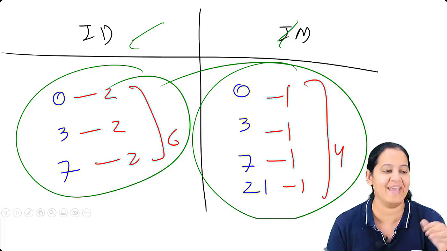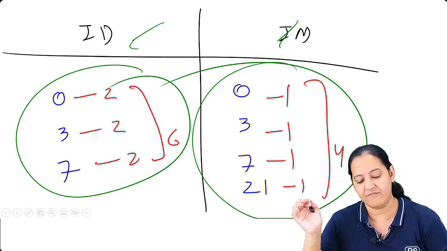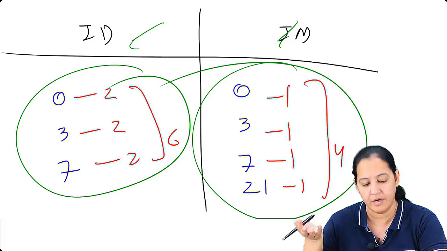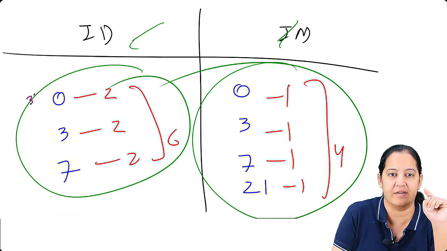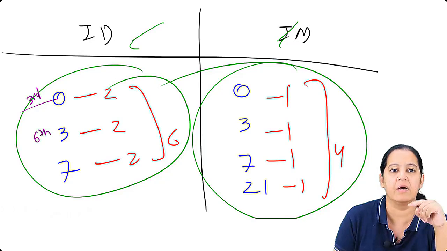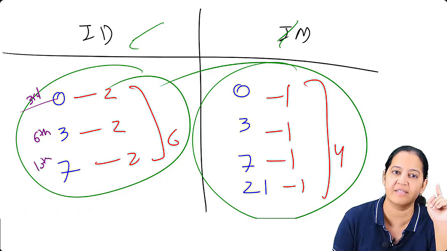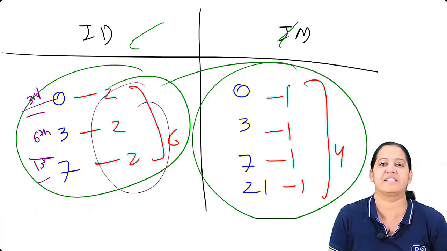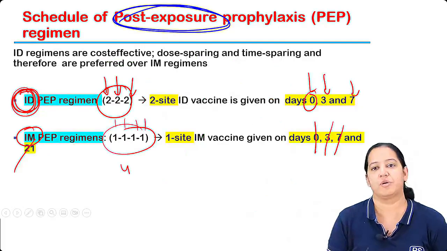People respond, say yes, got it. It was difficult, I tried my best. What is the date today? Just suppose today is 3rd of October. So today is the first day, 3rd. After 3rd comes 4th, 5th, 6th, and then 7th, 8th, 9th, 10th. So I will write the dates and call the man on that particular day, and give them vaccines like that. Say yes, got it, everyone. So this is post-exposure.